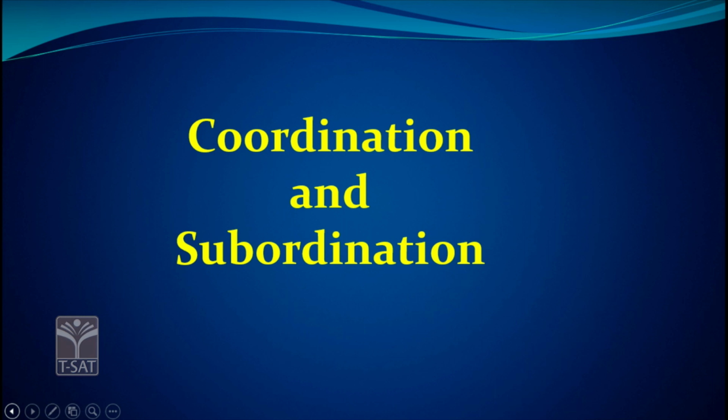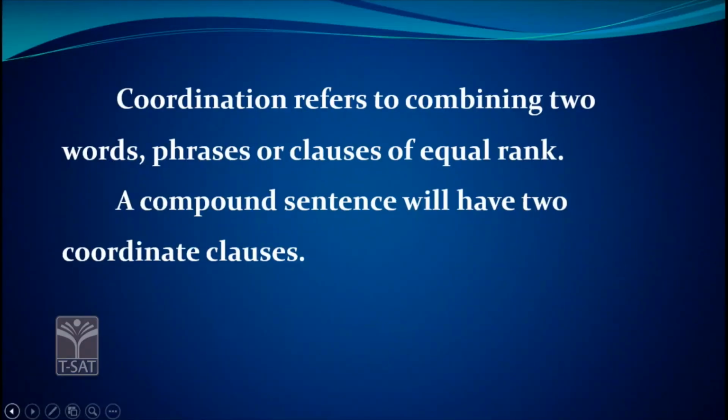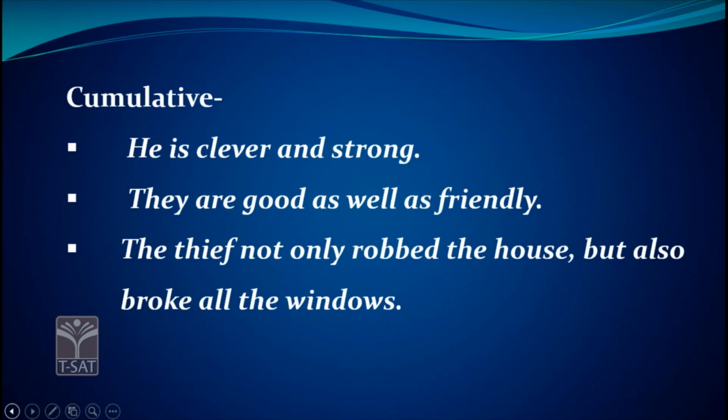And we have already stated coordination and subordination. Coordination refers to combining two words, phrases or clauses of equal rank. And a compound sentence will have two coordinate clauses. And cumulative coordination: he is clever and strong.